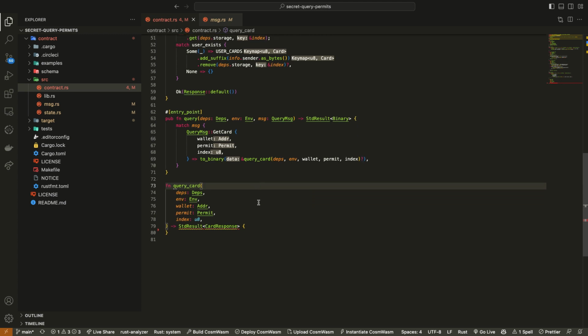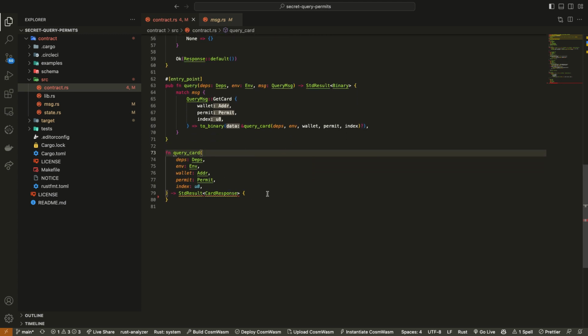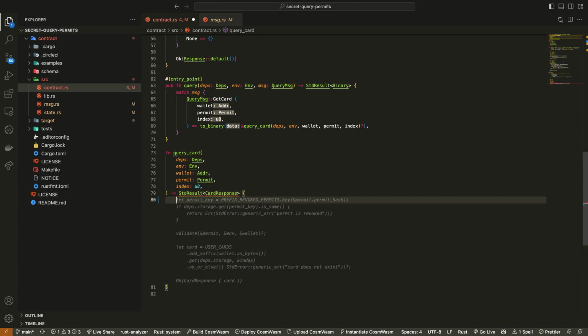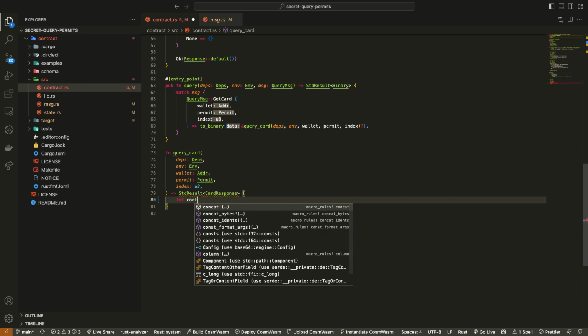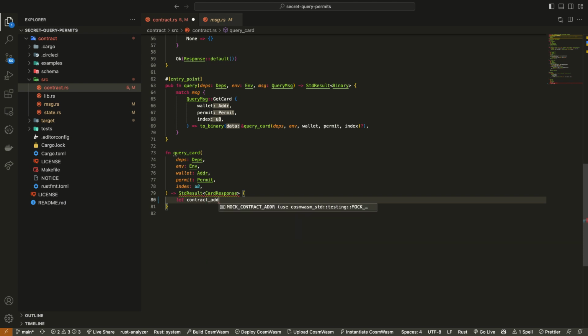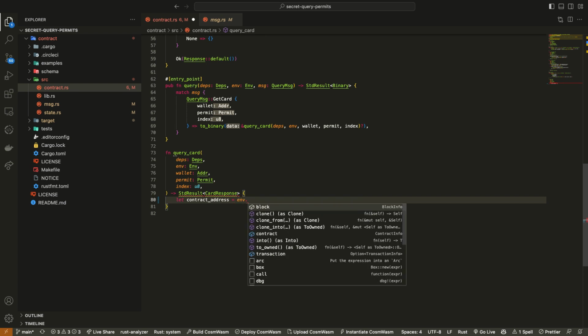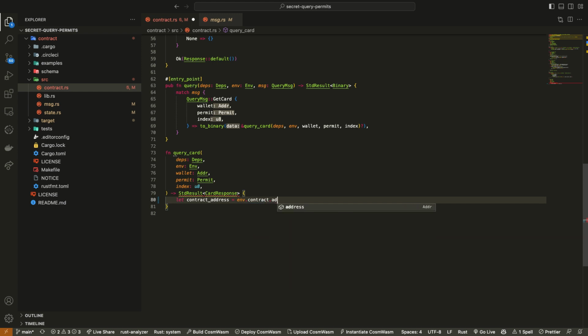Okay. So let's do this. Let's set this up. The first thing we're going to do, sometimes ChatGPT doesn't know what it's talking about, the first thing we're going to do is access our contract address. And we can do this by accessing the environment variable, like this.